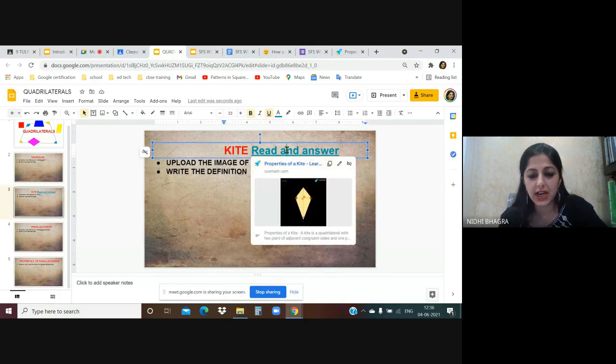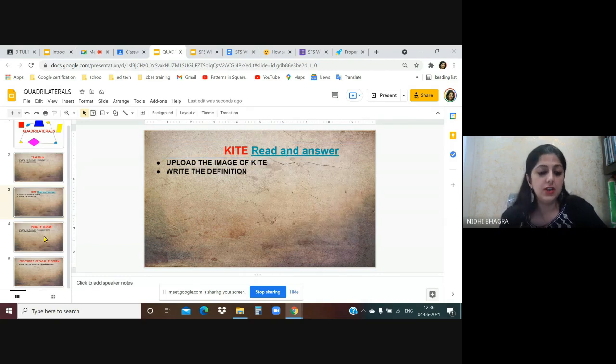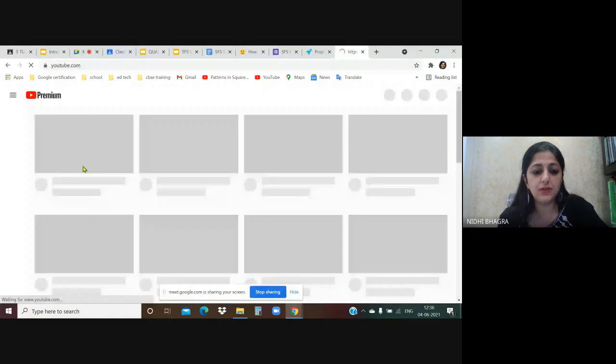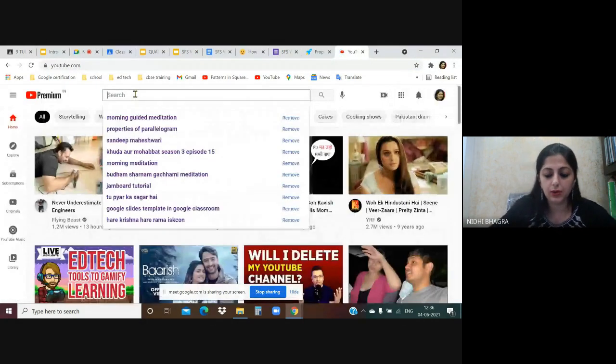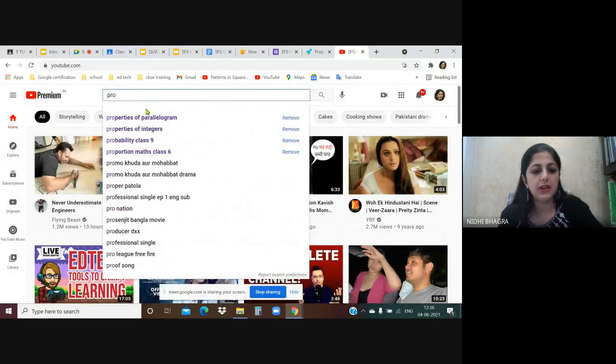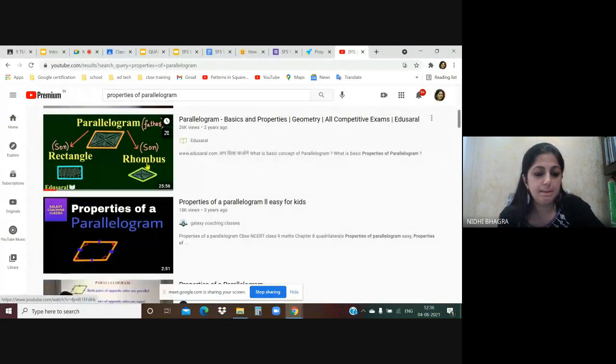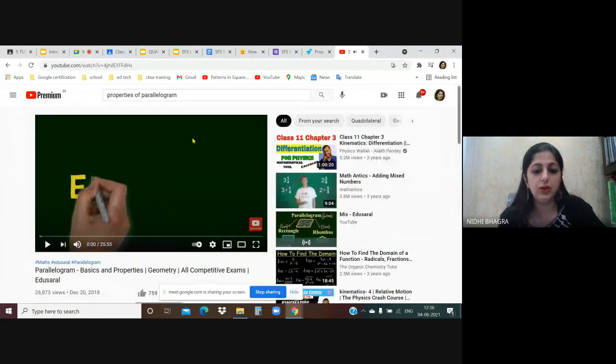When the child comes to this slide template, they will read about it and then write. In this way you can even attach a video. Let's say you have a video on properties of a parallelogram. I want to attach this video to my slide presentation, so I want to hyperlink this one.